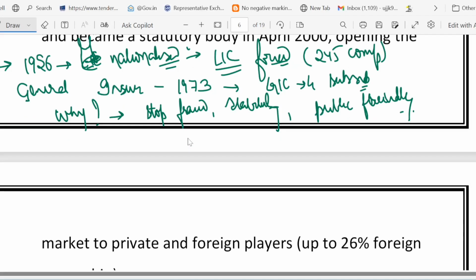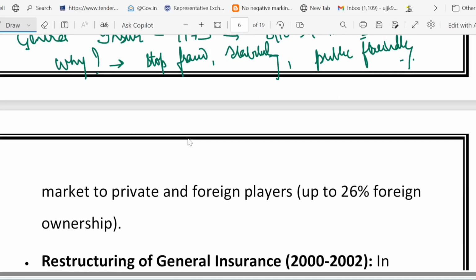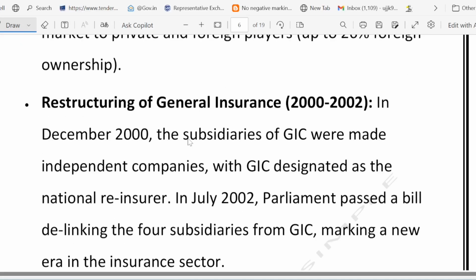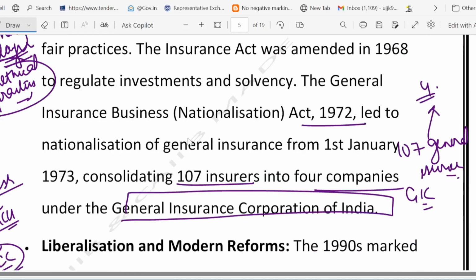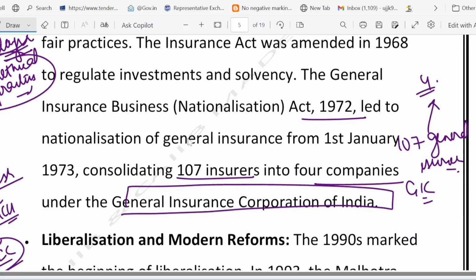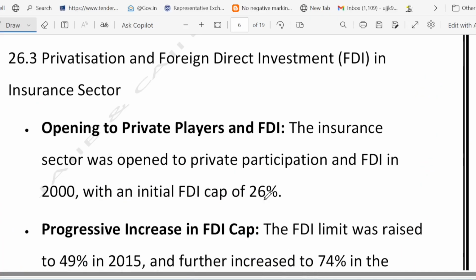So LIC's tagline, Jindagi ke saath bhi, Jindagi ke baad bhi, became iconic because it was the only life insurer for decades. Now have a look at the next point, that is privatization and foreign direct investment in the insurance sector. So friends, the year 2000 changed India's insurance game forever, because private companies and foreign investors were allowed to enter, making insurance more competitive and innovative. That was the key change made in the year 2000, opening to private players and FDI. Let's see how this shift happened and where India stands globally.